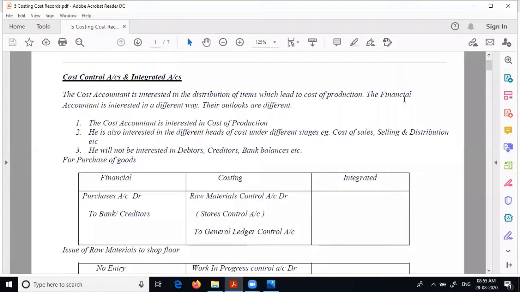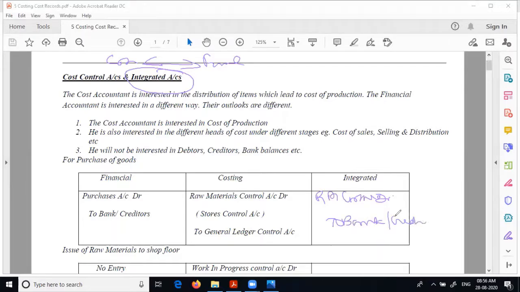I'm just trying to record it so that you understand. What we understood earlier was that two books of accounts were required, cost books and financial books. But the problem was we had to now reconcile the profits. If you are able to do integrated, then both will be satisfied. So in the first case, purchase to bank and creditors and cost records, you are maintaining this. Integrated, you will do raw material control account debited, not general ledger control account, because we need this. Therefore, bank slash credit.